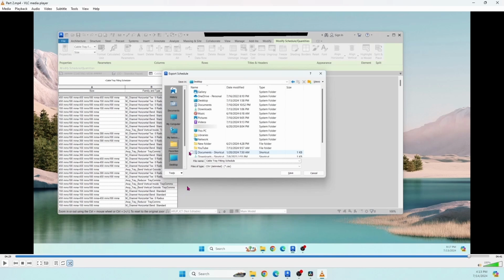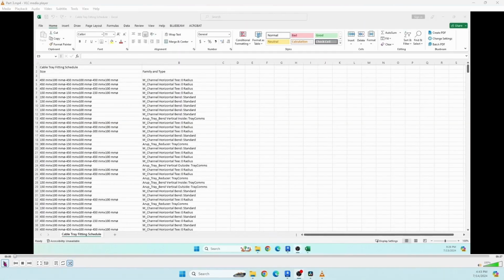Please keep in mind, first we get the CSV value file. CSV means comma separated value file. Then we require to transfer this file to the Excel. I will show you how to do this. Click save. Then we will get the CSV file.